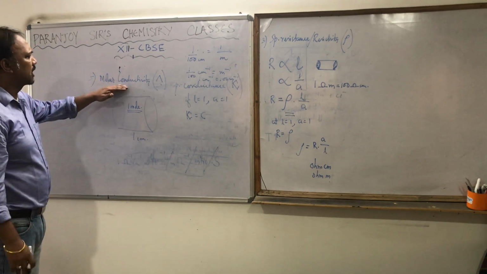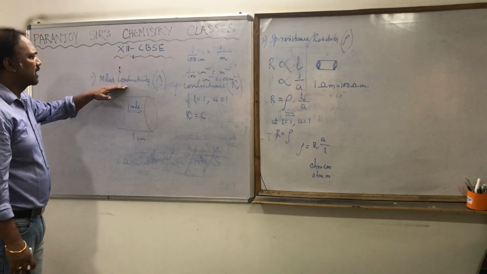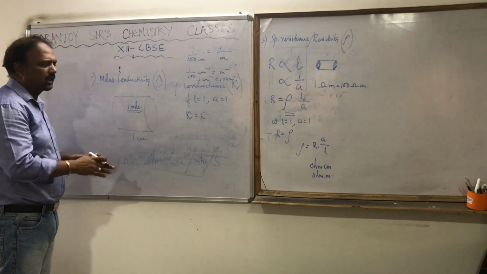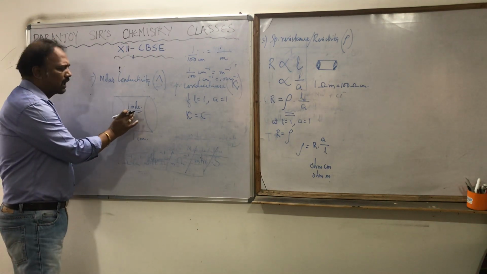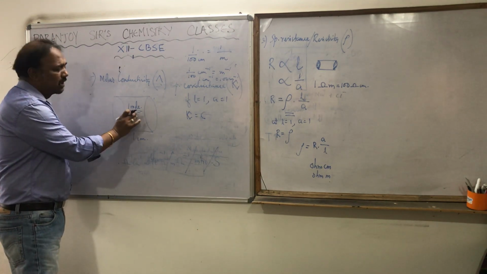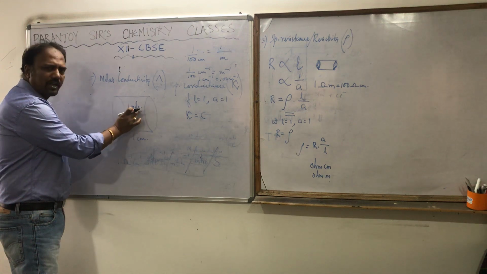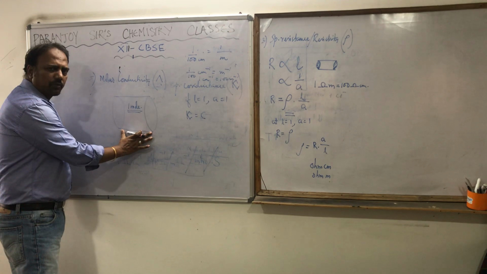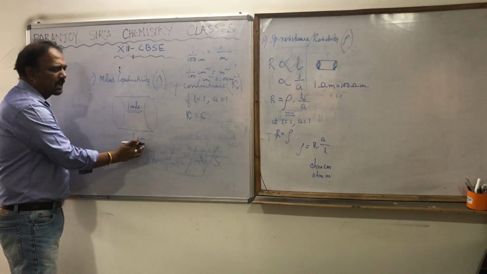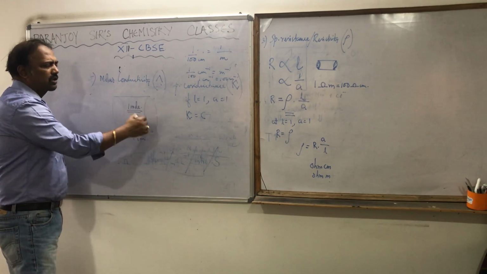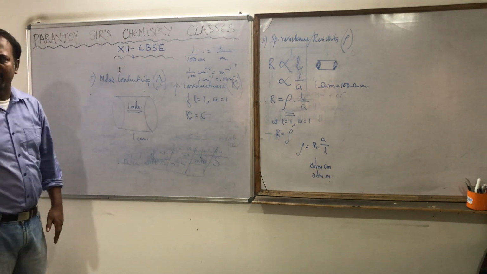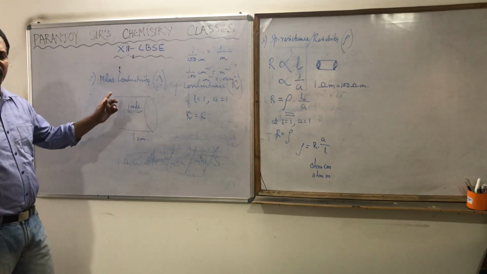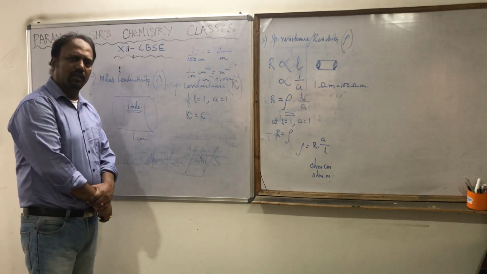So what is molar conductivity? The molar conductivity is the conductance of an electrolyte. How much electrolyte? Conductance of 1 mole of an electrolyte placed between two electrodes 1 centimeter apart. Here the cross sectional area is not fixed. Only the length is fixed, not the cross sectional area.